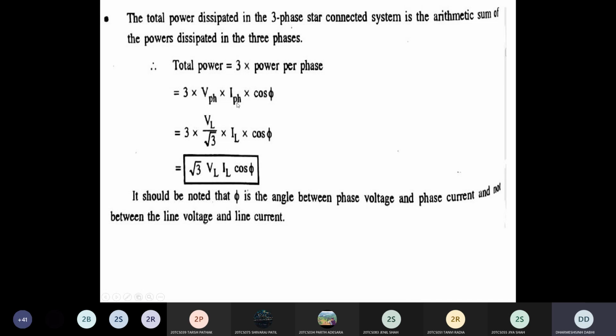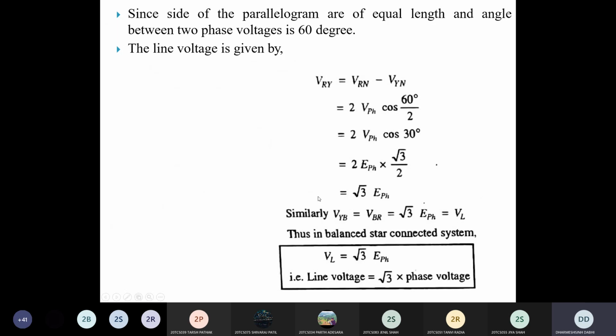As we know the relation of phase voltage and line voltage in this 3-phase star connected load, if you write this equation of total power in terms of line voltage and line current, this phase voltage VPH is replaced by line voltage divided by root 3, because we have derived that line voltage VL is root 3 times phase voltage. So phase voltage is line voltage divided by root 3.